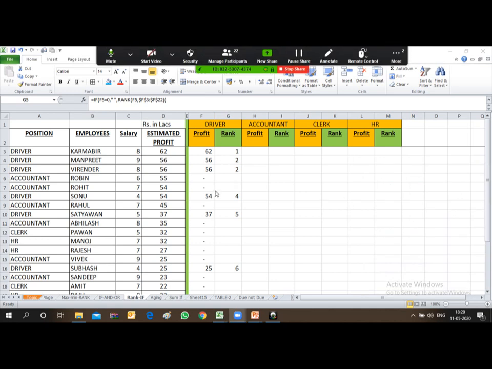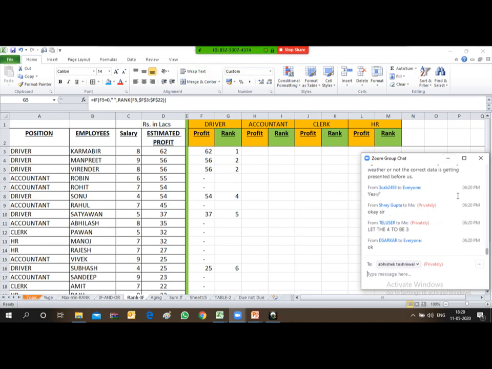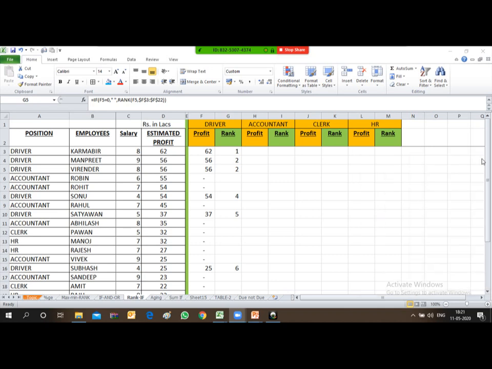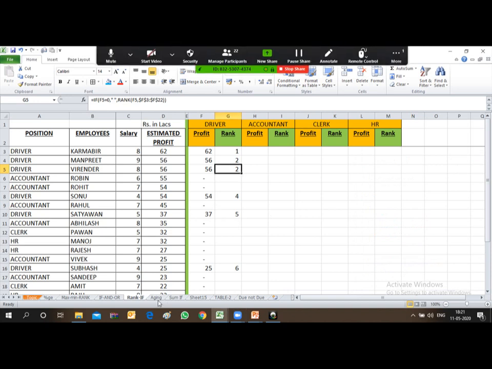So let's move on to the next condition, a little bit complex condition. Okay, Tulsar, I'll come back tomorrow on this. So let's move on, friends.